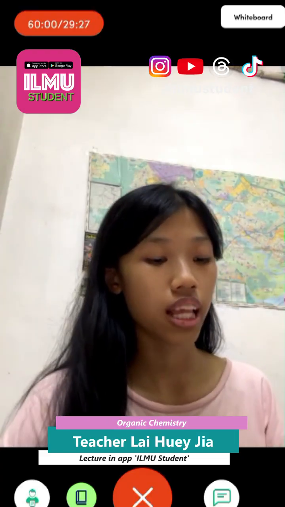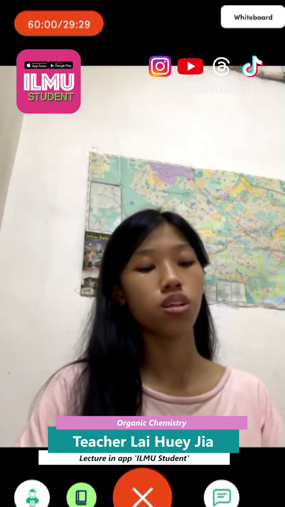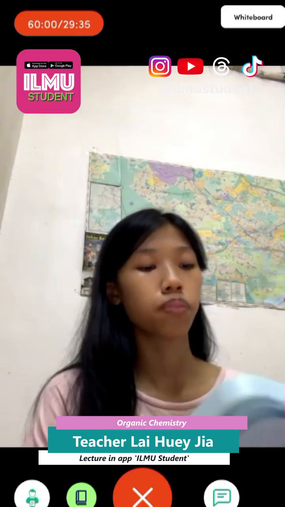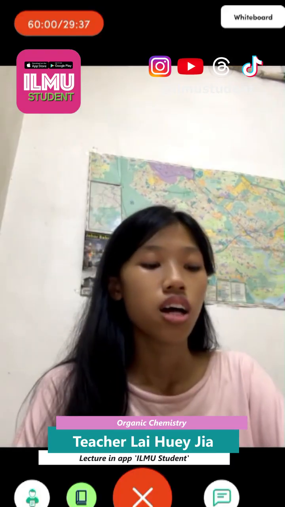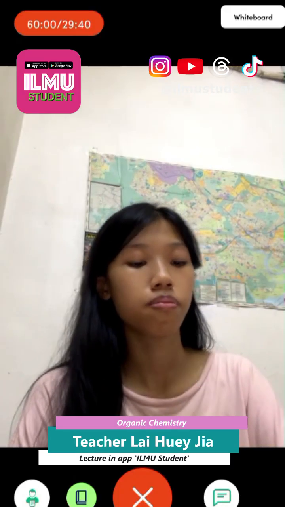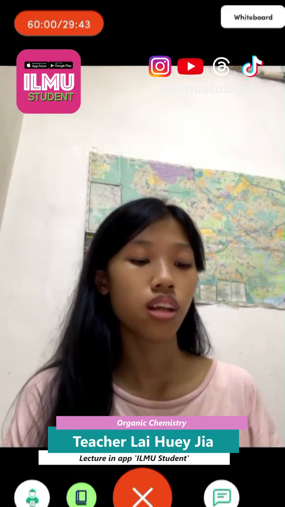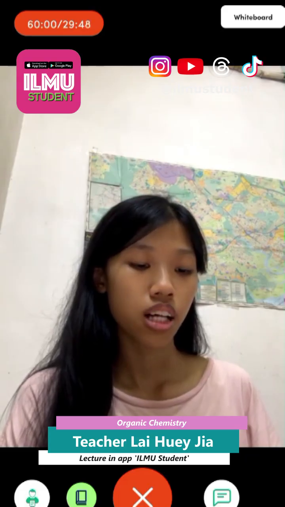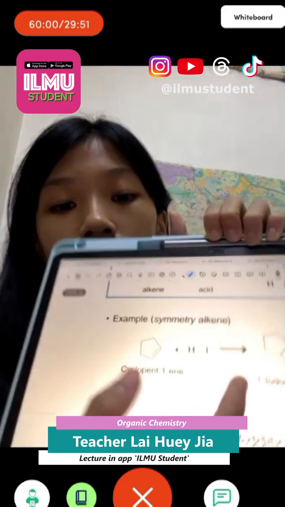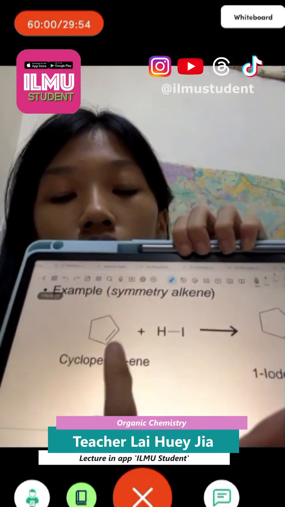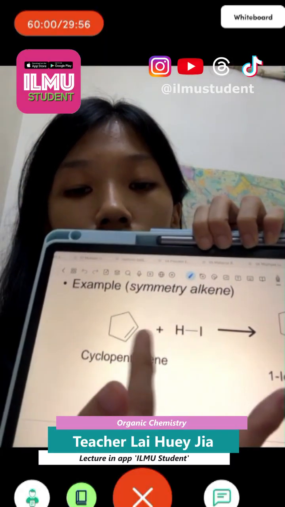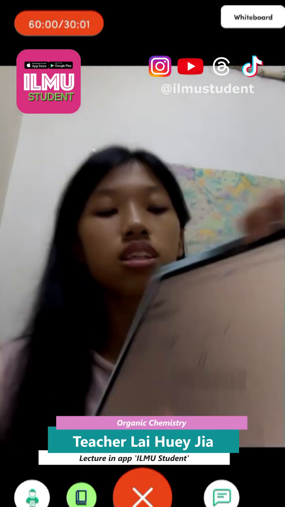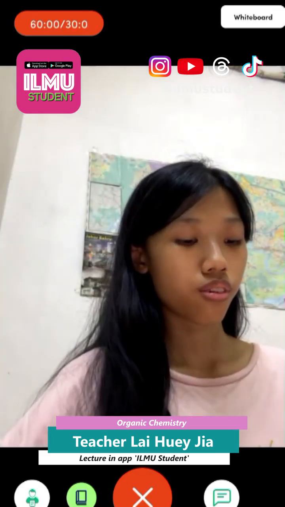electrophilic addition. First we use the reactant acid. When the alkene adds to the acid, what will happen? Acids such as HCl, HBr, HI, and so on. Like the first acid, HI, this is the alkene. It doesn't have substituents, so the Markovnikov rule is still okay, just add one H, one I here, so we form this.